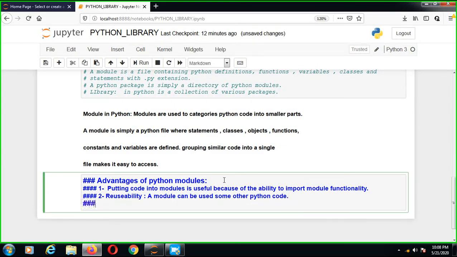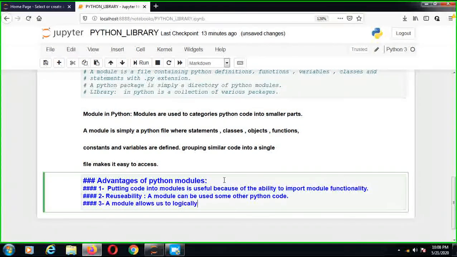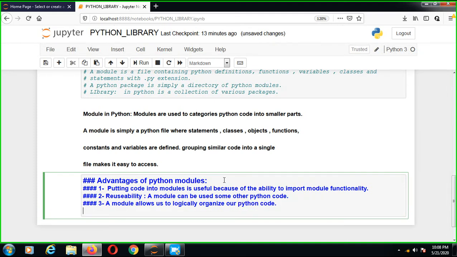Now the third point: a module allows us to logically organize Python code.